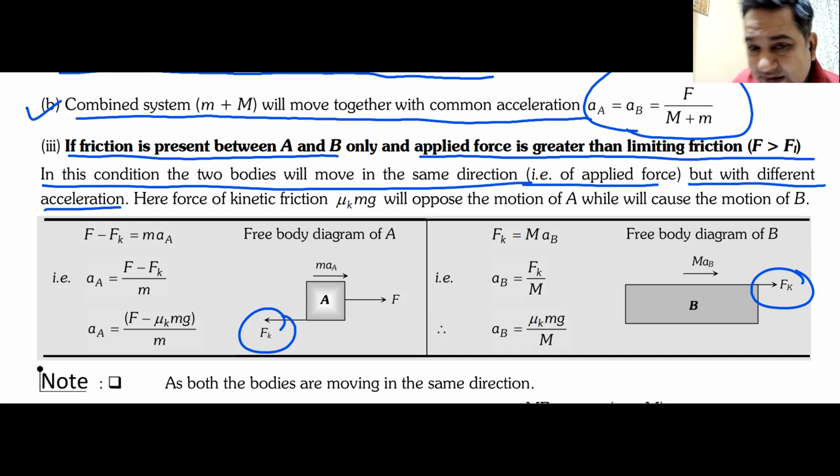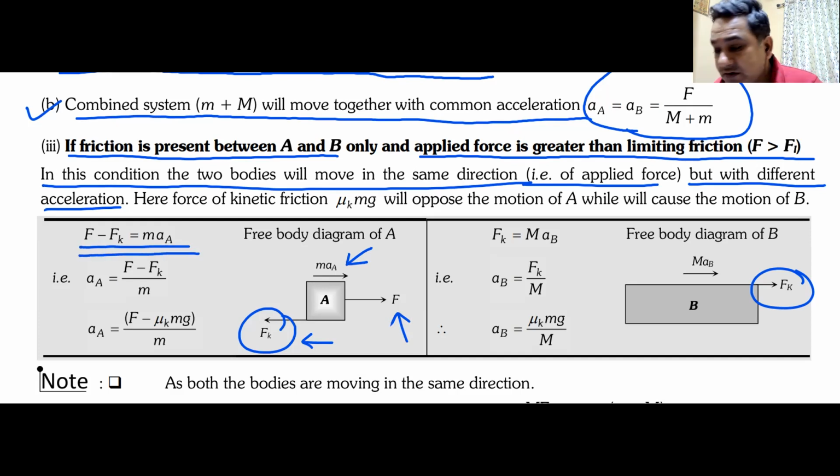Now, friction is kinetic. They have made equation of block A and block B. For block A, F is forward. Kinetic friction is backwards. Acceleration will be forward. So the equation is F minus Fk is equal to small m, mass of A, into acceleration of A.